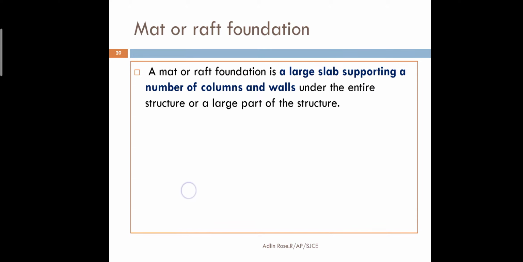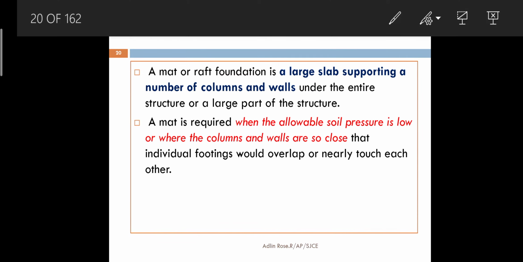It is also used when the soil bearing capacity is very low. The soil allowable pressure is very low and settlement is very high. The soil is very soft, settlement is very high, and the water table is also very high. We know that the water with the soil is a very dangerous thing to a foundation.